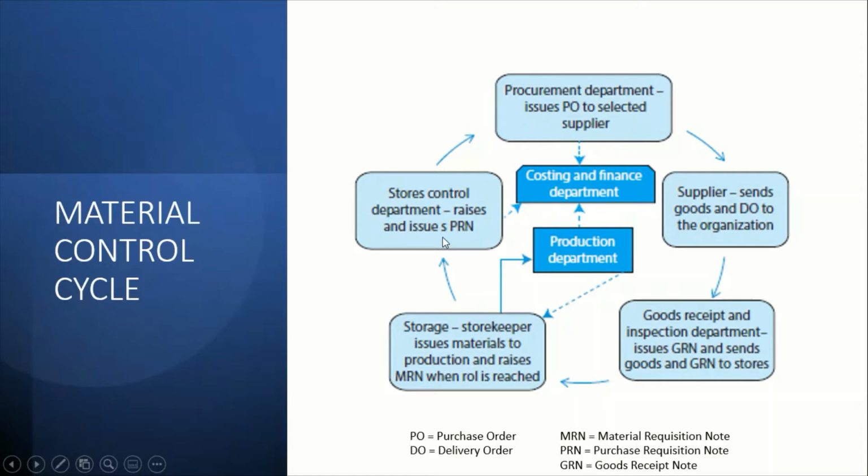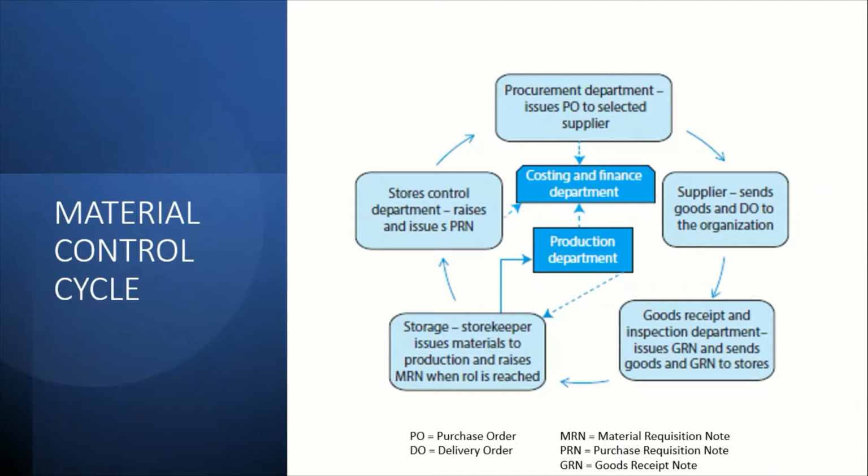And lastly, the store control department will raise and issue a PRN, purchase requisition note. So the control department will check if any materials are lacking. They will start to issue a purchasing note, and the cycle will start over again. In this middle cycle, you can see that the production department will also be in contact with the cost and finance department regarding the materials.